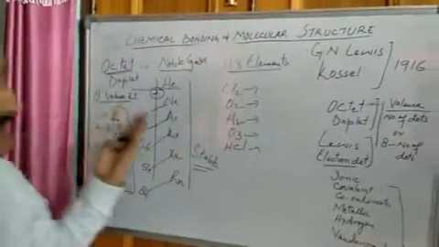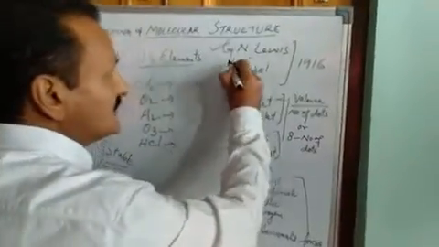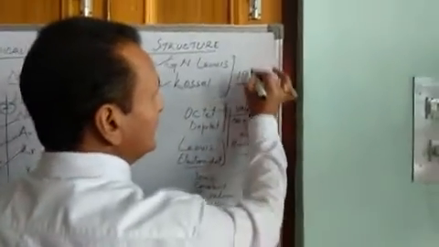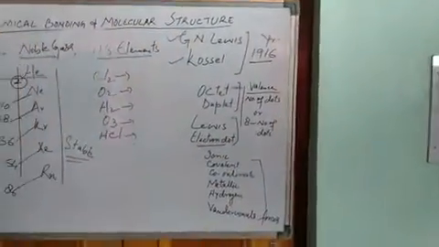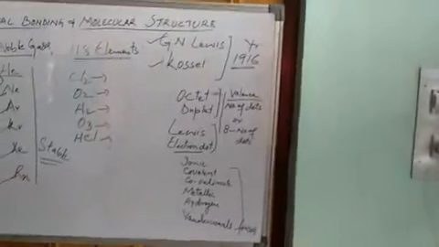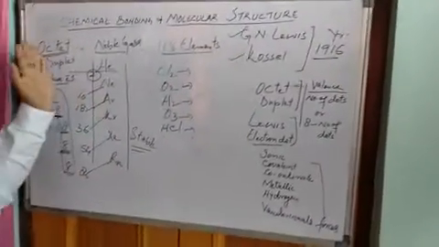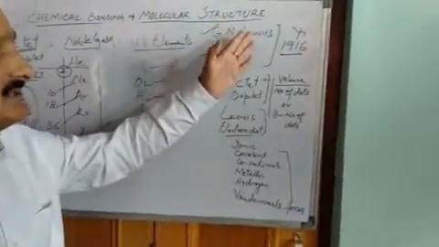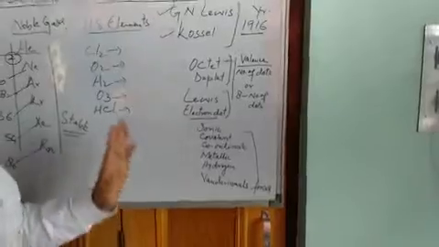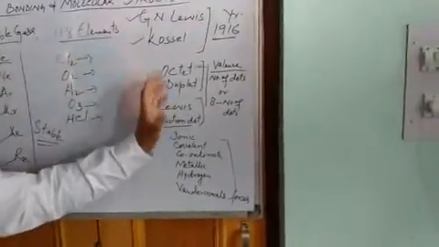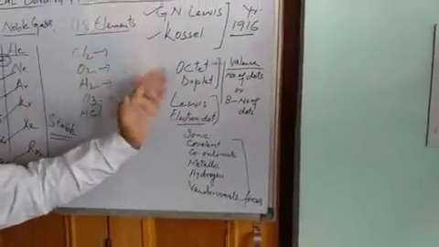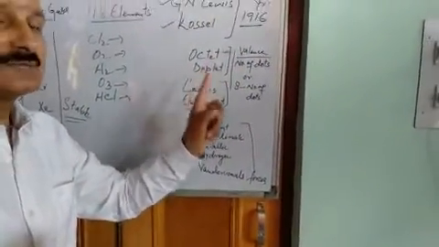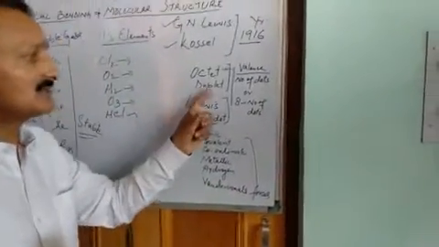Now these are two scientists, G.N. Lewis and Kossel. In the year 1916, they were the first scientists who gave us this rule, the octet rule and the duplet rule. This rule was first given by G.N. Lewis and Kossel in 1916. Octet rule means 8 electrons in the valence shell, and duplet rule means 2 in the valence shell. But the duplet rule stands for only the first shell.